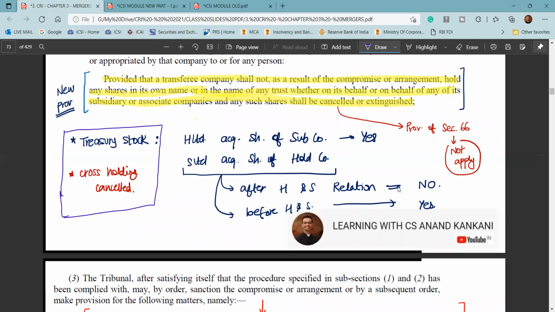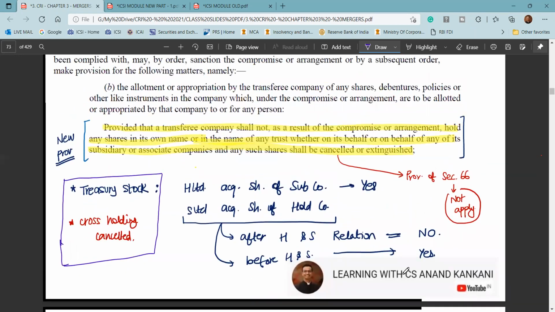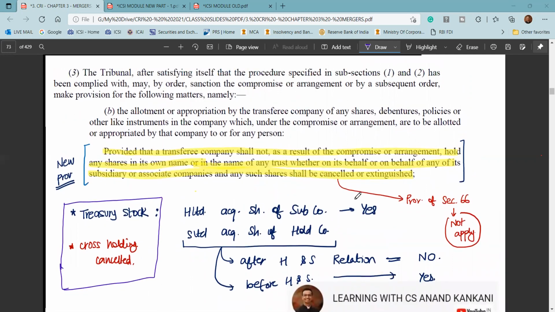You can make an example. Now, don't straight away practice this example in the exam. What you can do is just do a practice beforehand. Beforehand, just try and write an answer for what you will answer in the exam if you get a question on this. Just give it a try and share that answer with me on WhatsApp. I will revert back on whether your answer is correct or requires some changes in terms of the language. Otherwise, conceptually, I know you all are sure. So you can just make a dummy example.